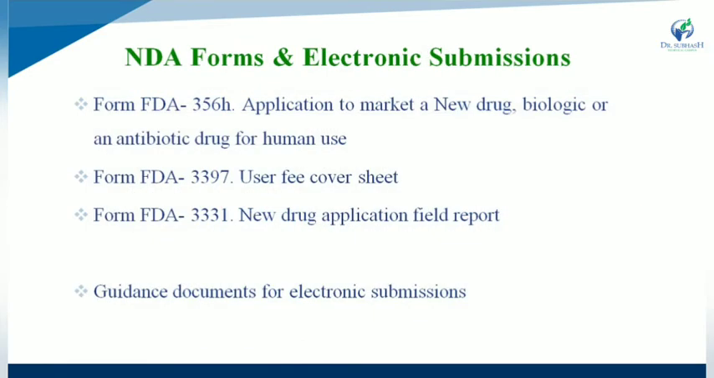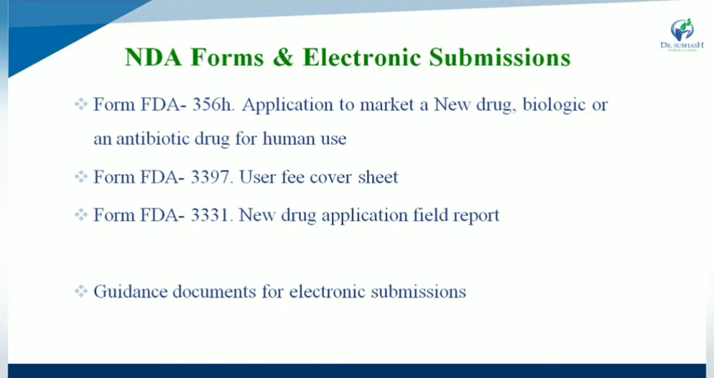NDA forms and electronic submissions. Form FDA 356: application to market a new drug, biological or an antibiotic drug for human use. So form number 356 is particularly used for application to market any new drug product as well as a biological or antibiotic drug for human use.